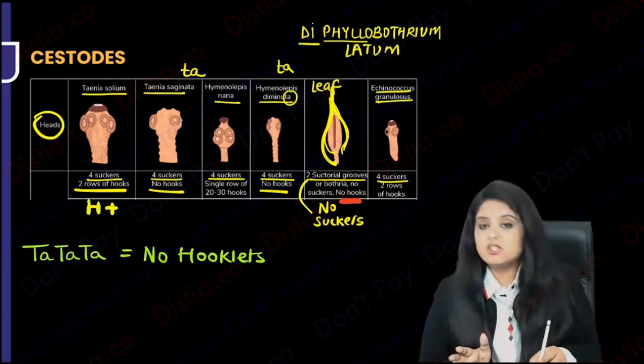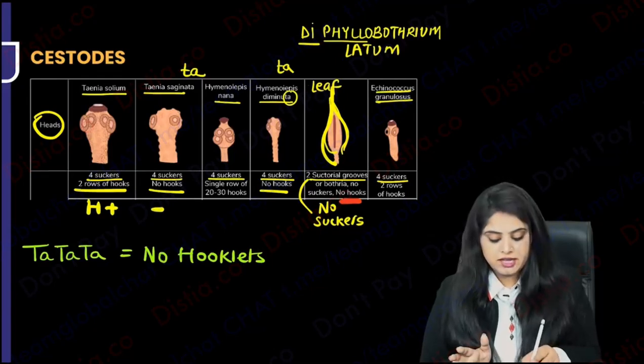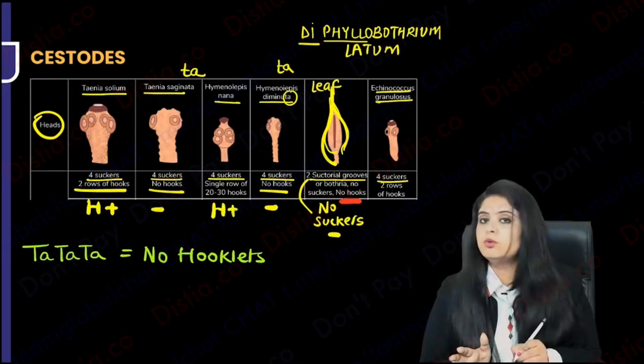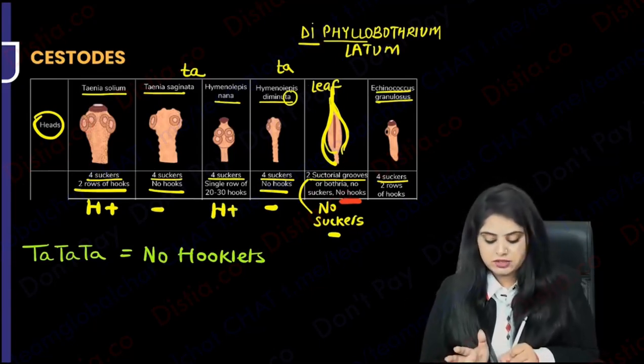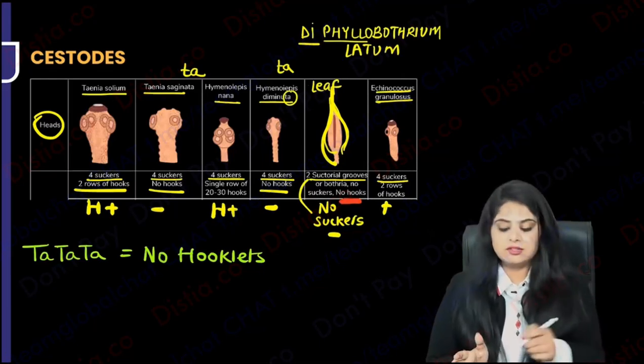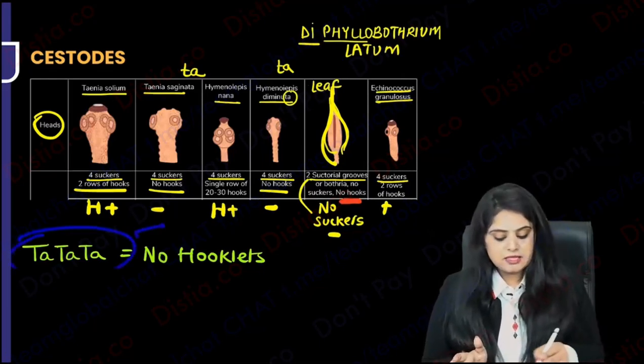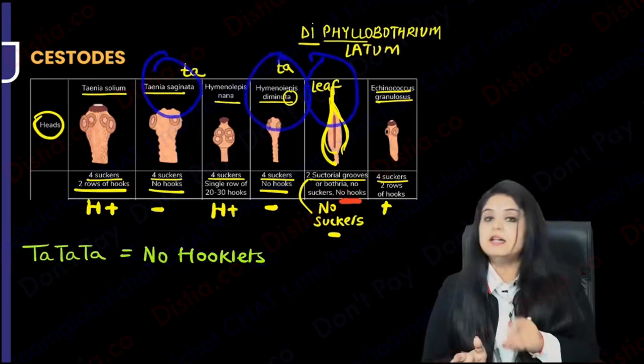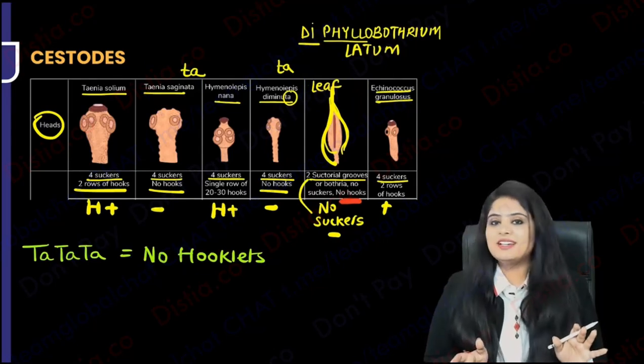So simple. Solium has hooklets, saginata, tata, no hooklets. H. nana has hooklets, H. diminuta, no hooklets. Diphyllobothrium latum, tata, no hooklets. Echinococcus granulosus has hooklets. So simple. Wherever you see tata, do tata to the hooklets. So saginata, diminuta and latum don't have hooklets. Easy to learn, I hope now.